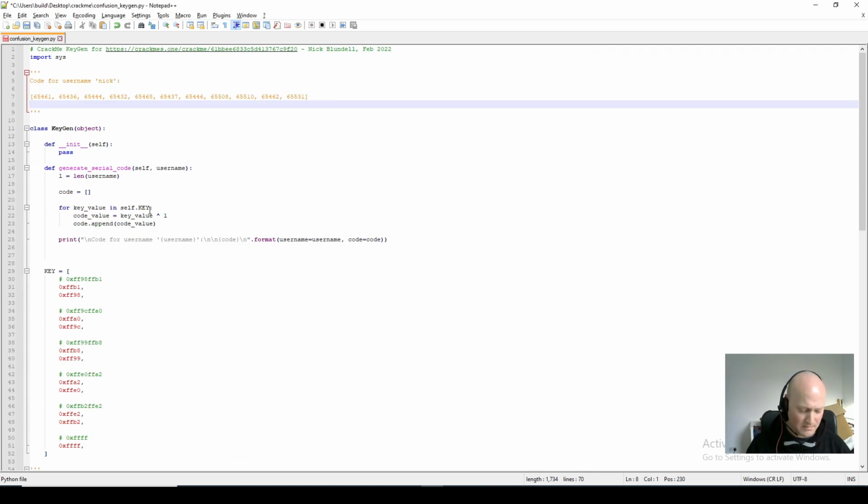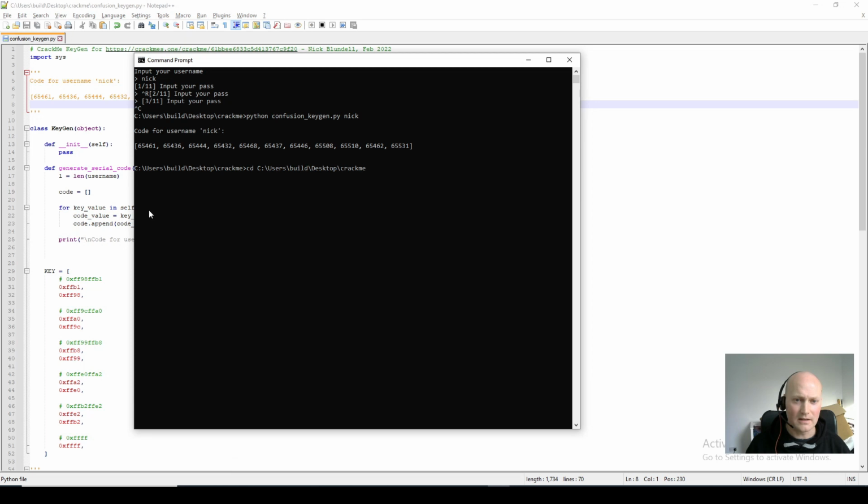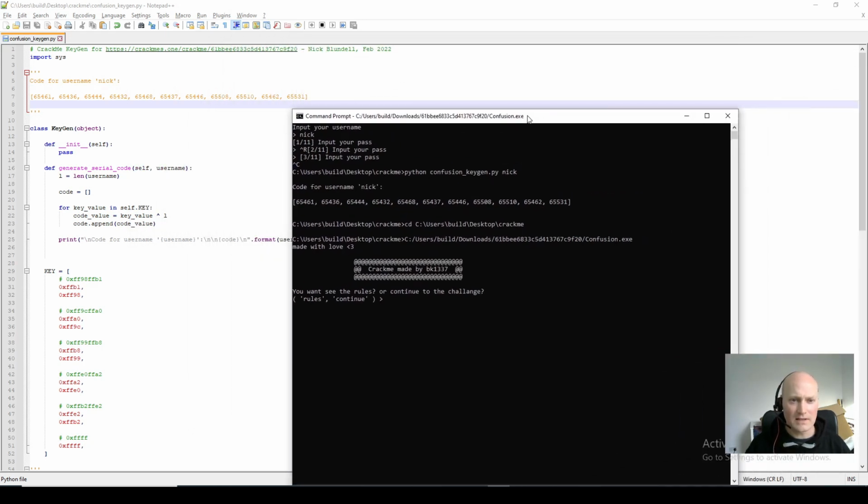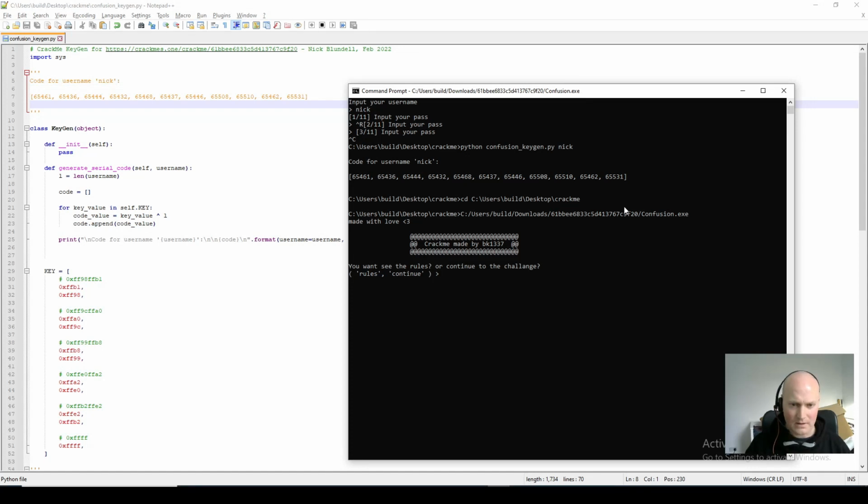I've just pasted it into my code. Now let's try the keygen again. The CrackMe. Not that one. Where is it? There it is. So run the CrackMe, and let's try typing these numbers in. So continue.